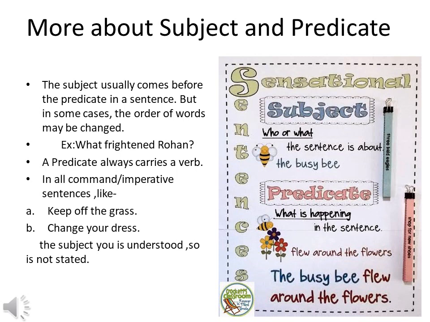In all command sentences like keep off the grass, change your dress, here the subject you is understood. It is not stated here, but we can make out that you keep off the grass, you change your dress, but it is not written here. So the subject is understood in such command sentences. So we can say the subject is about who or what of the sentence, and the predicate is what is happening in the sentence.